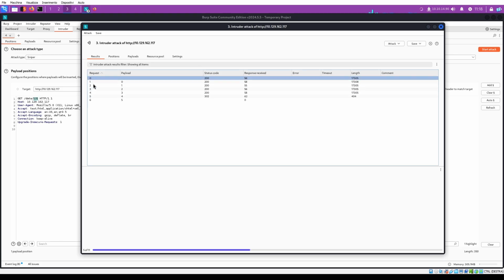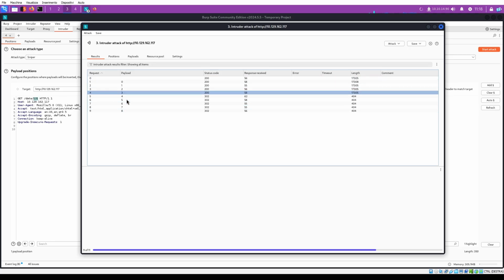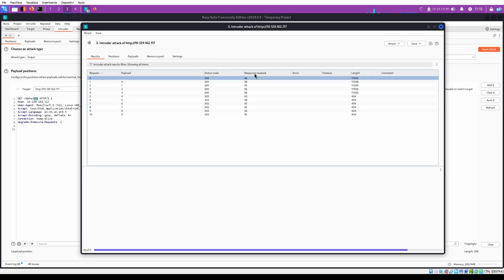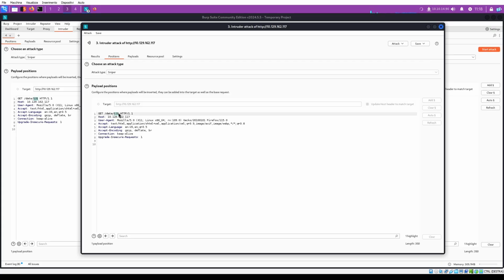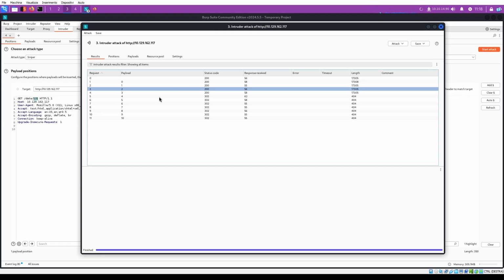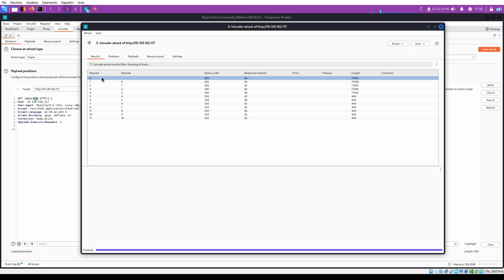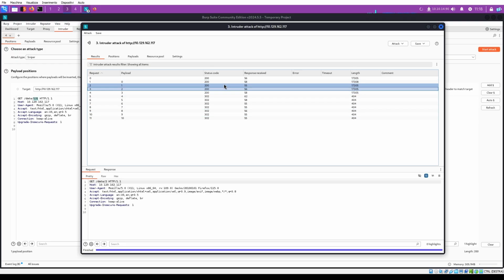We can see the number of requests, the payload being used, the status code, the response received, and the length. We can also check the payload position and the payload used while the Sniper attack works. We did 11 requests, one for each payload from 0 to 10, as we set.